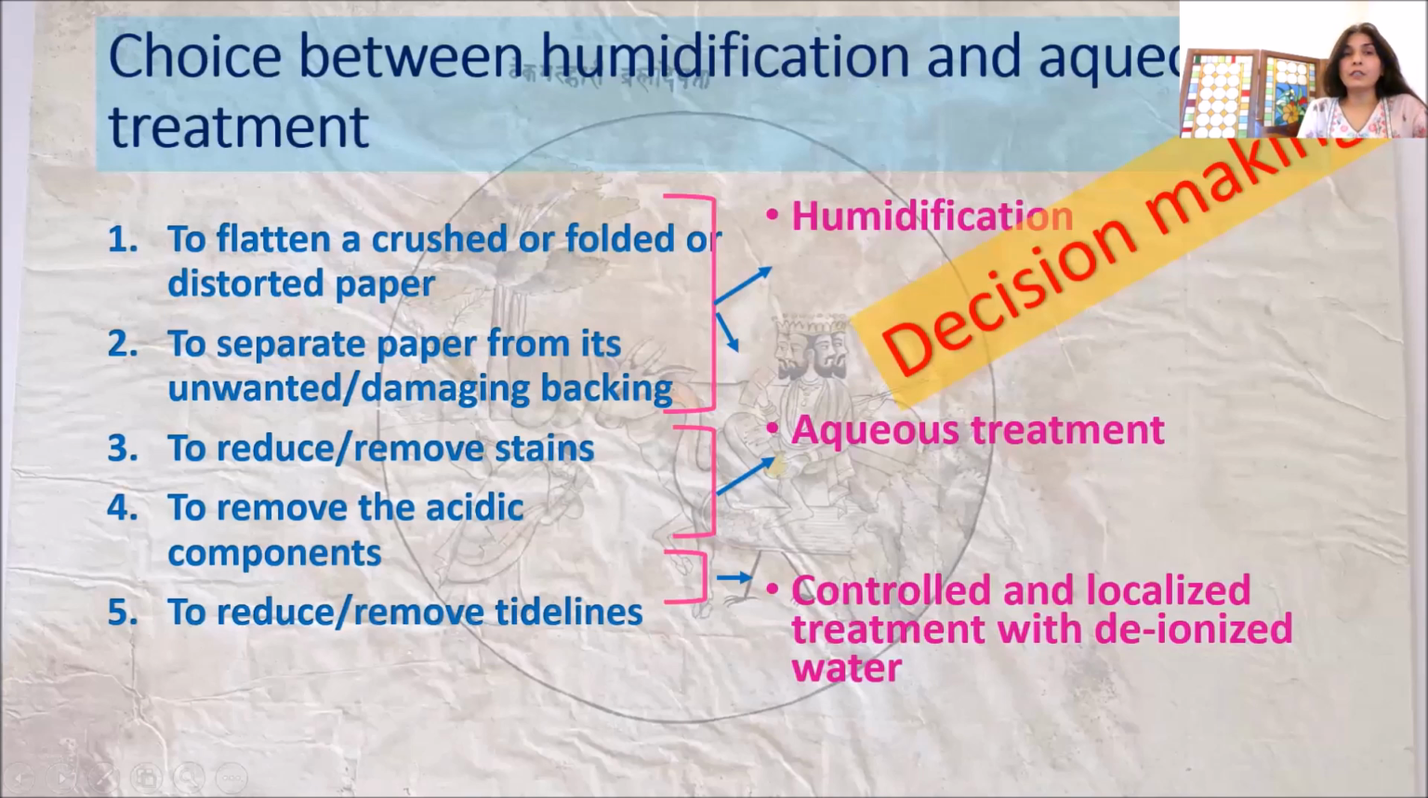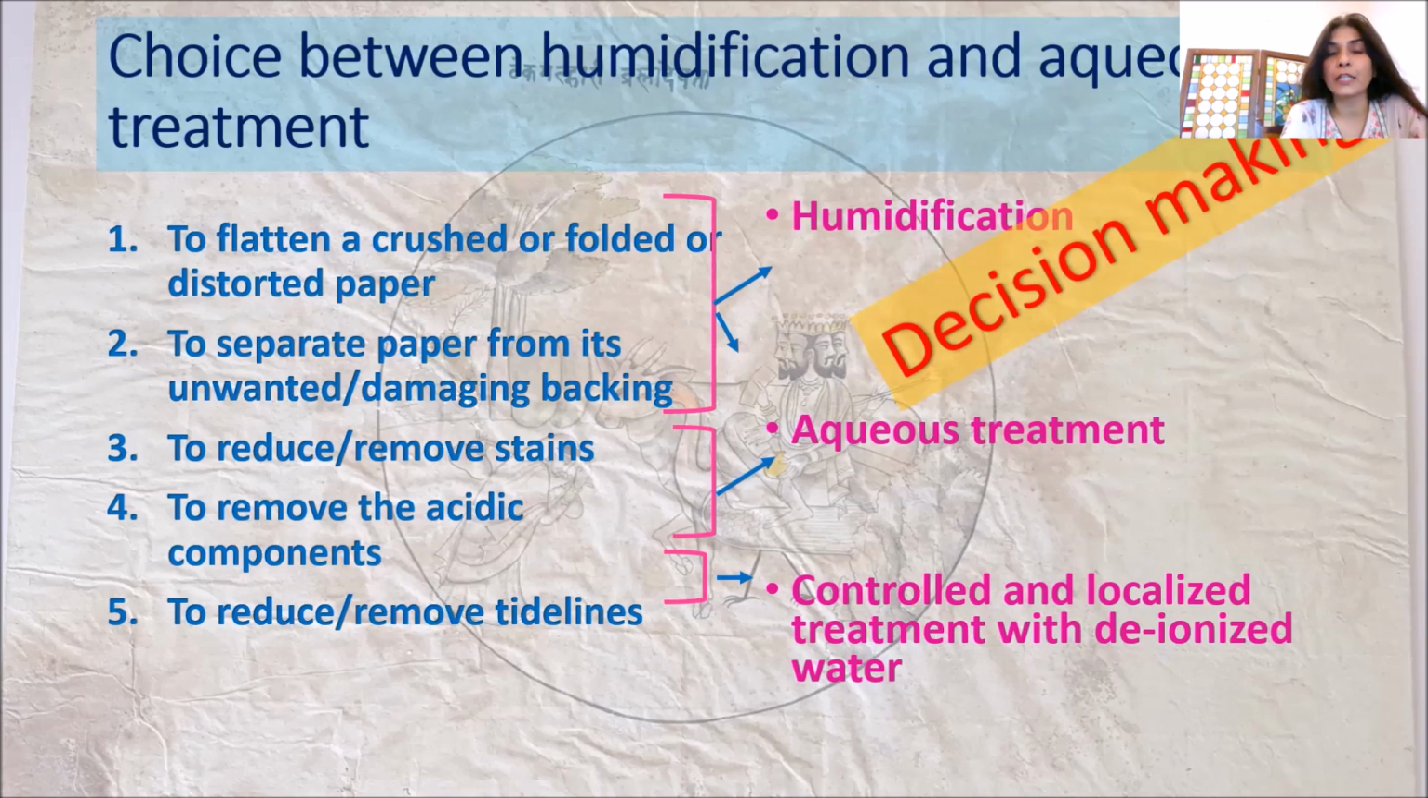Now, when we feel that humidity is required for various reasons, and maybe say flattening. Flattening can be done by aqueous treatment also, by dipping the paper, and then it will get a proper moisture. It will be flattened, and then putting it under pressure after drying, and we can change the blotters while under pressure to dry it further. And we can also do that with mild humidification, but it is different.